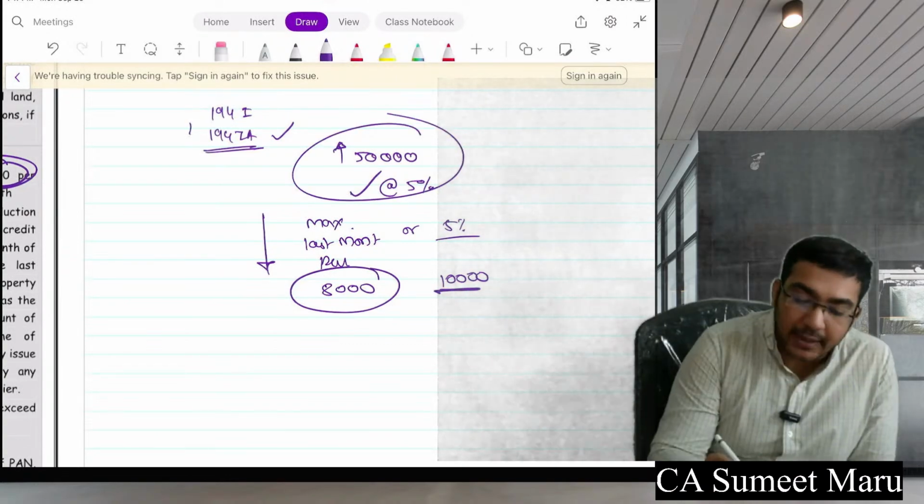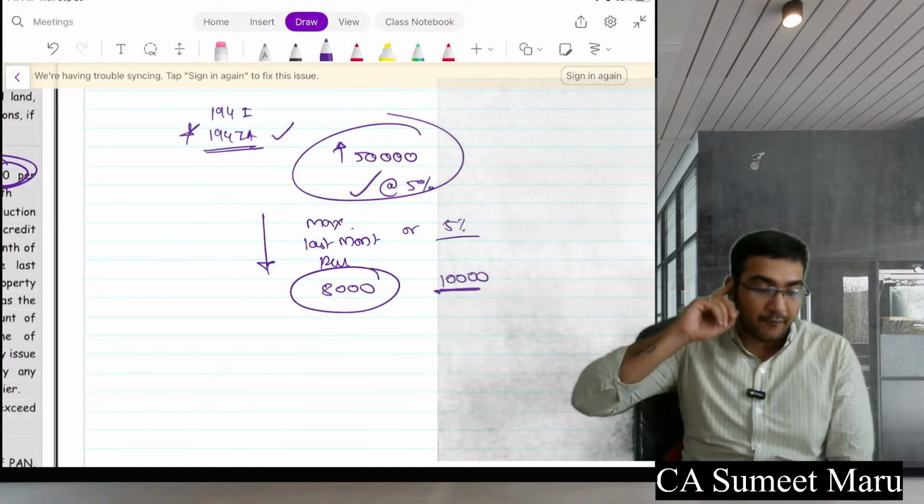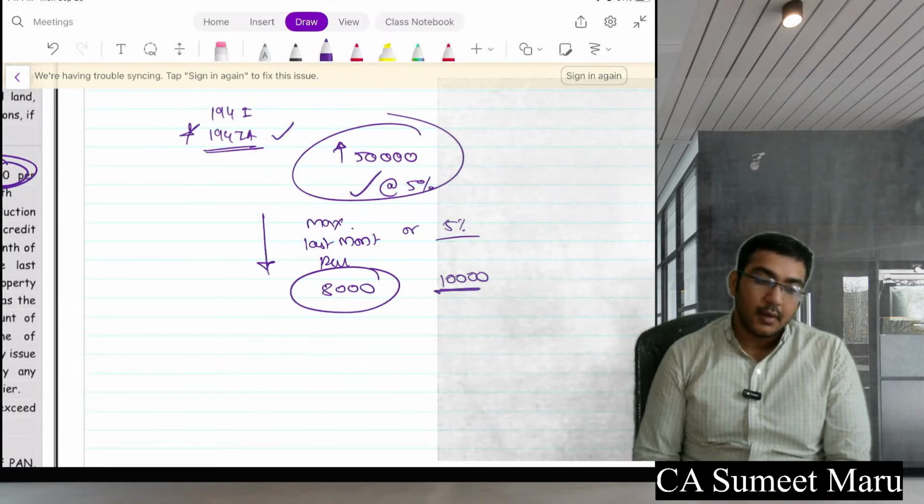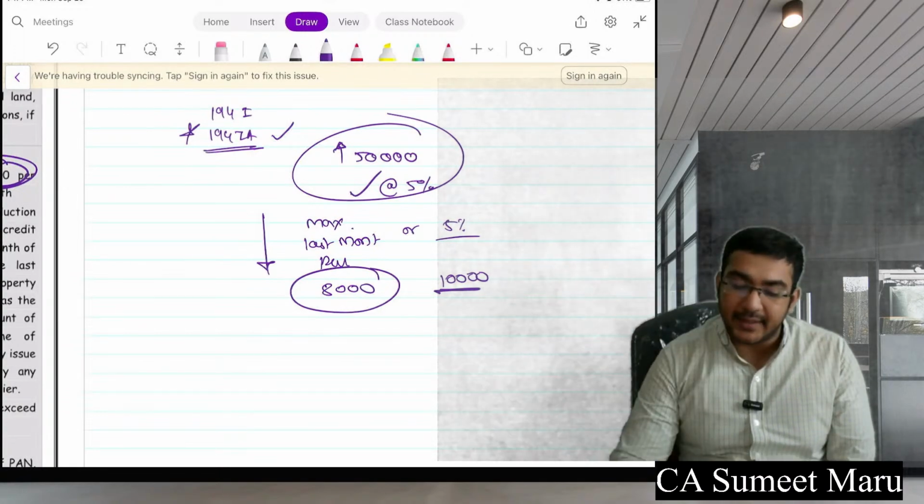Everyone clear? This is also a very important and interesting section. A good question can be formed from here. Yes, is everyone clear? Is everyone with me?